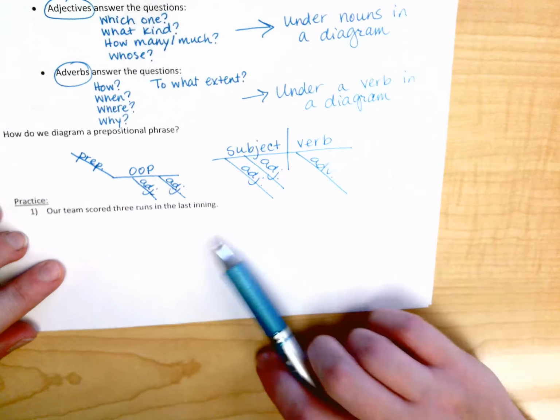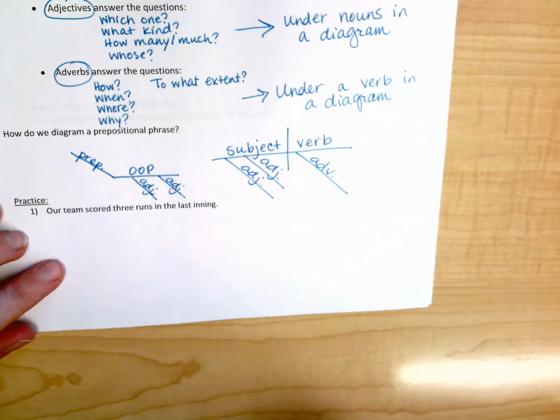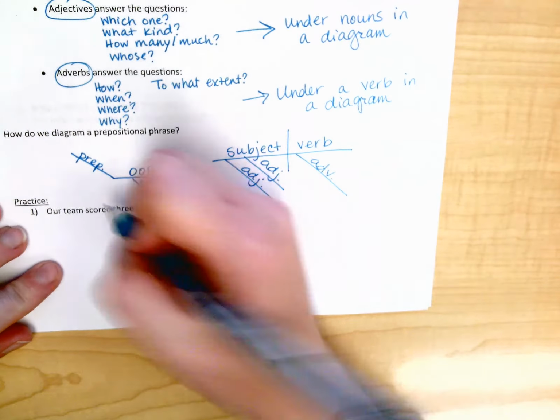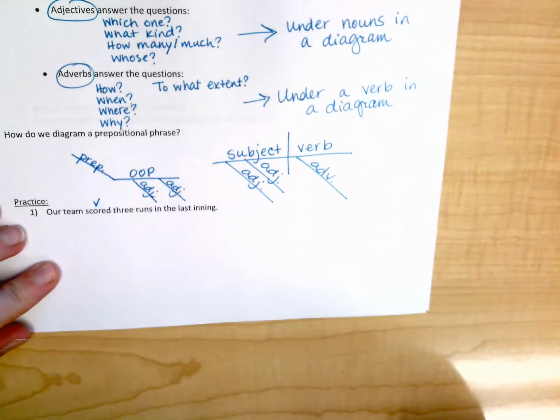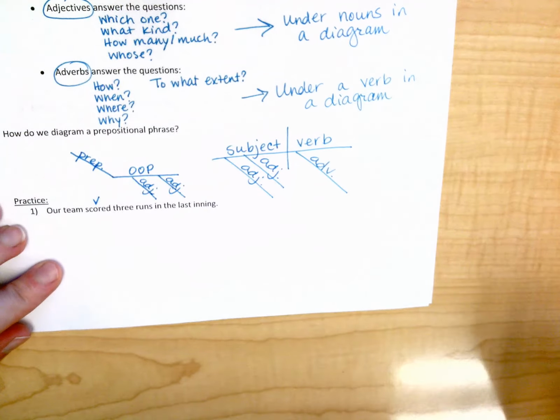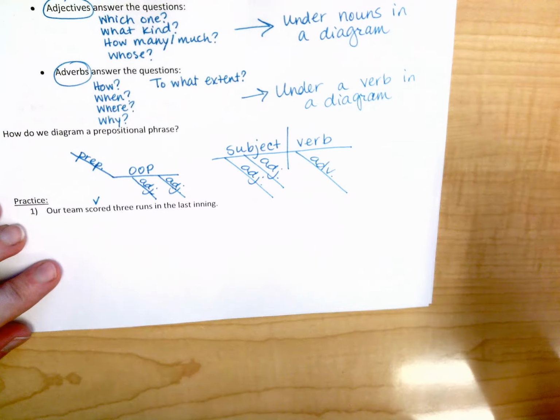So your first practice question, it says, our team scored 3 runs in the last inning. So first things first, let's find our verb. So the verb in this sentence, scored. I'm going to put a V above it. Now, because I want to make sure I have the absolute correct subject of the sentence, I'm going to look for my prepositional phrase.